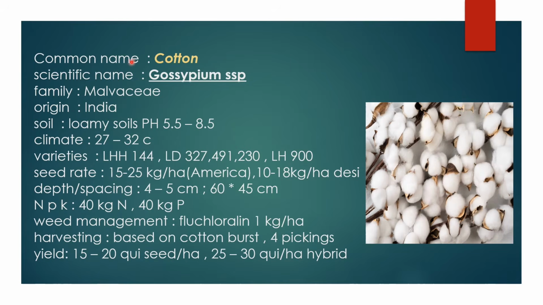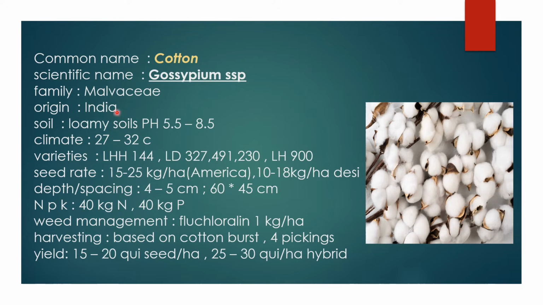Now we see the fiber crops. The first one is cotton, and the scientific name is Gossypium species. There are two types of cotton varieties: the first is American cotton and the second is Desi cotton. The scientific names of Desi cotton are Gossypium herbaceum and Gossypium arboreum, 2n equal to 13 chromosome number. The American cotton scientific names are Gossypium hirsutum and Gossypium barbadense, 2n equal to 26. The family of cotton is Malvaceae. The origin of cotton is India.